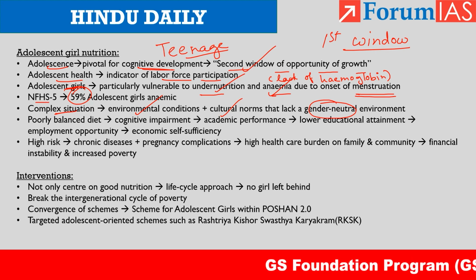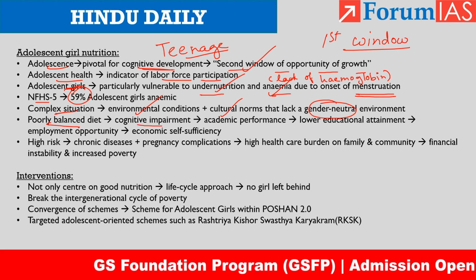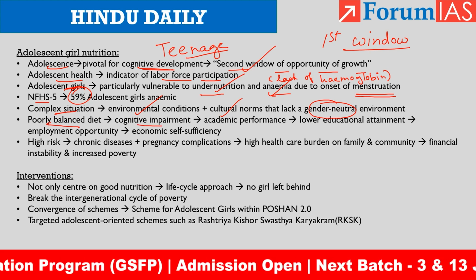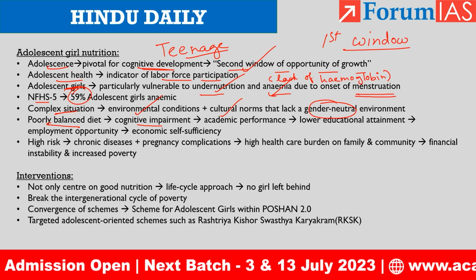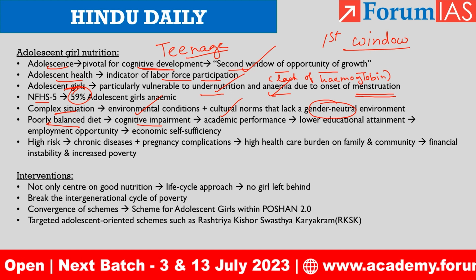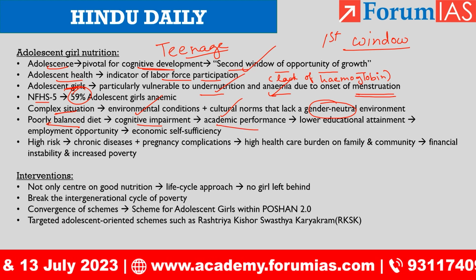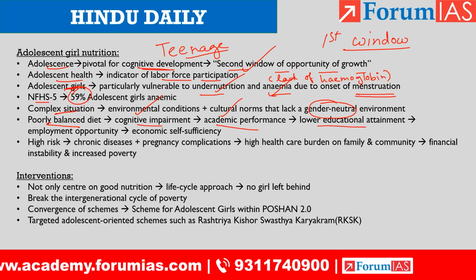So the author is saying that if there is a poorly balanced diet, it will affect cognitive development. That means it will cause cognitive impairment. If there is cognitive impairment, if your understanding ability is less, then the academic performance will be affected. If the academic performance is affected, then there will be lower educational attainment.